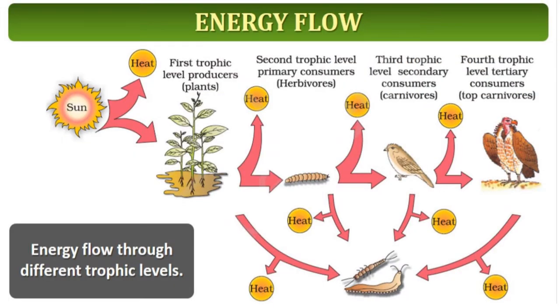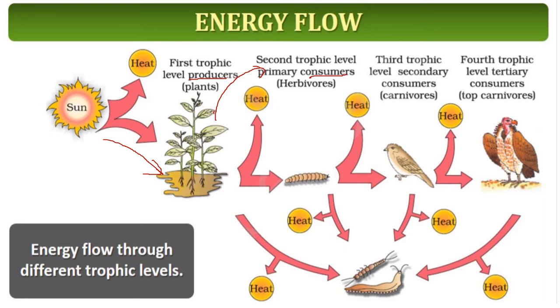Okay, so this is the flow of energy in the different trophic levels. This diagram is given in the textbook also. Here you can see the sunlight is used by the plants for photosynthesis. Plants are the producers. The plants are eaten by the primary consumer.